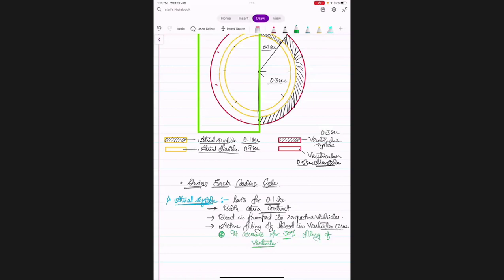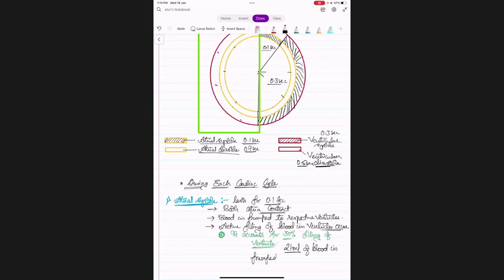So in that 70 ml that is to be recollected, 30% of the blood. What will be this 30% of 70 ml? Sir, 21 ml. Okay, so here we can say 21 ml of blood is pumped into each ventricle.